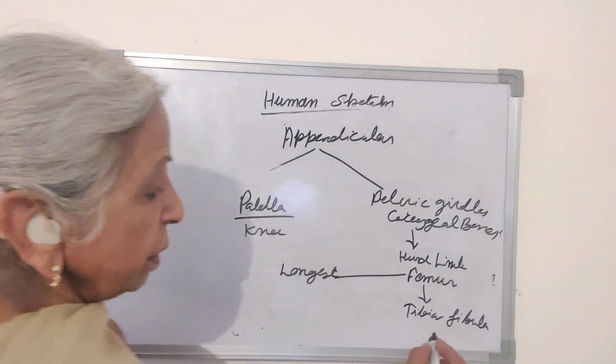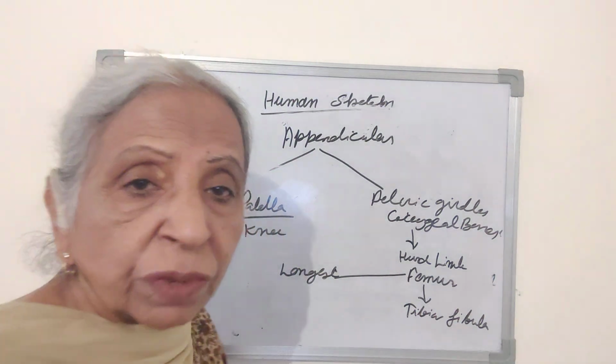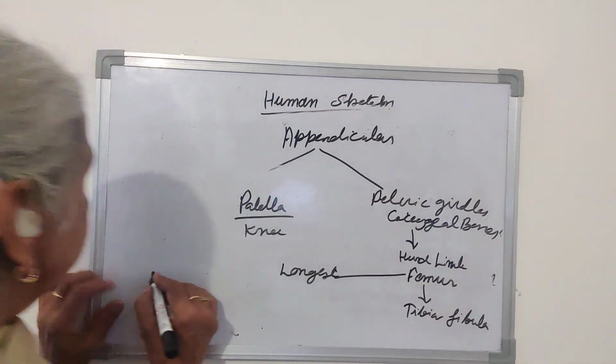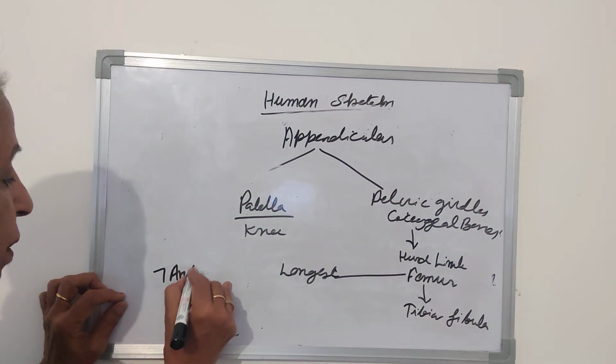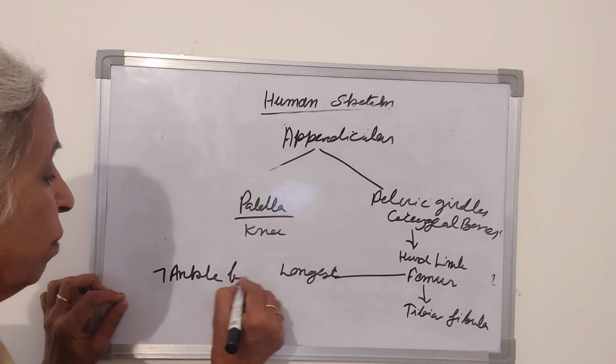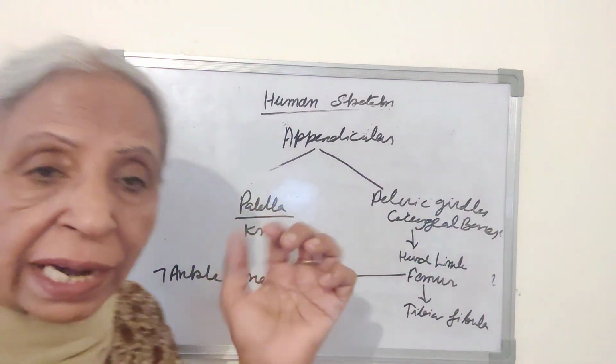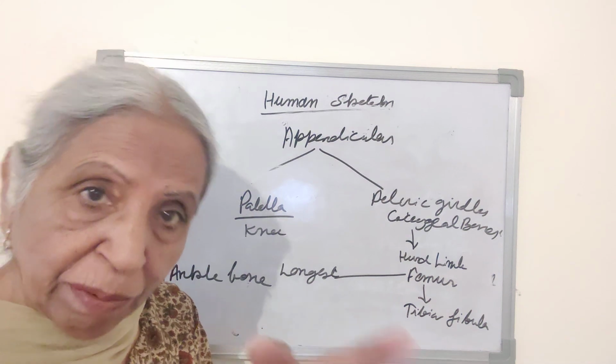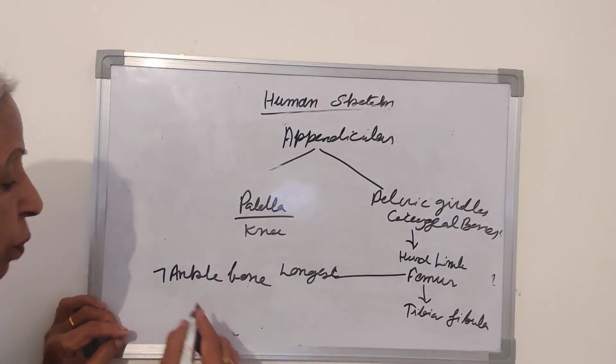Then there are 7 ankle bones. The bones in the ankle are 7, and the bones in the wrist are 8. Remember it. 7 ankle bones.